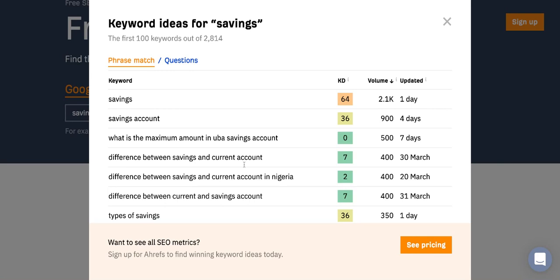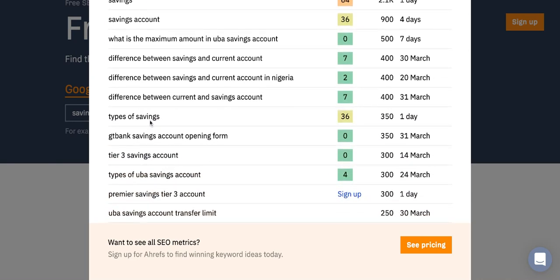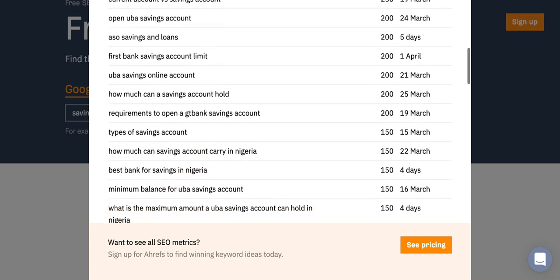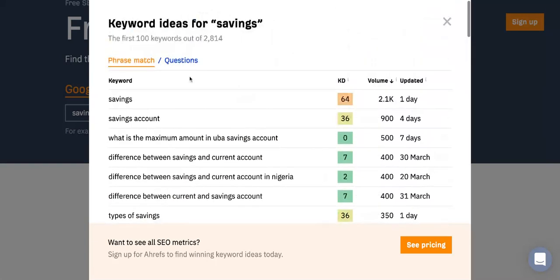And then voila. It talks about savings account, the difference between savings and current account, the difference between savings and current account in Nigeria, and you see the search volume of each of the types of savings accounts. So in a way, ChatGPT is kind of right, based off the recommended topic cluster.